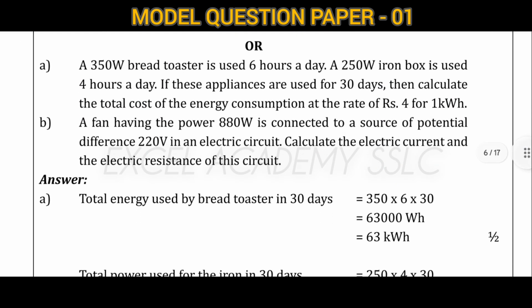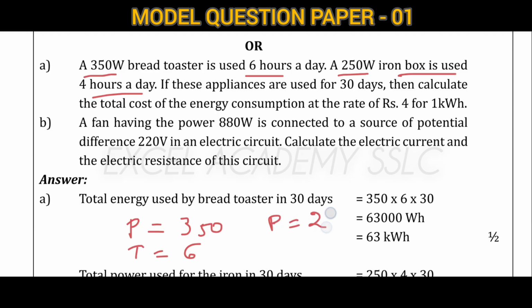Next question is also the same, but here you have a statement. A 350 watt bread toaster is used 6 hours, which means here P is equal to 350, T is equal to 6 hours. Next, a 250 watt iron box is used 4 hours per day, which means here P is equal to 250, T is equal to 4 hours.